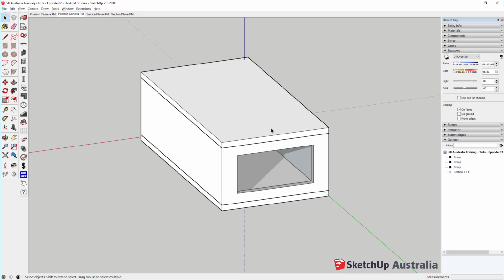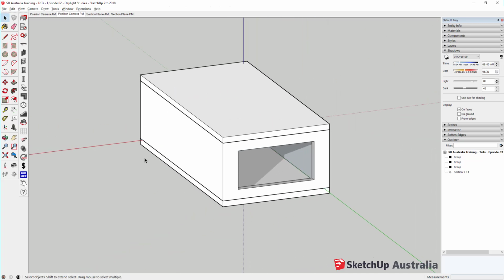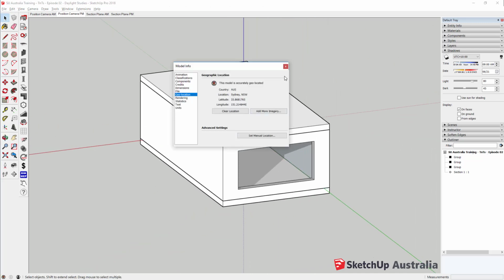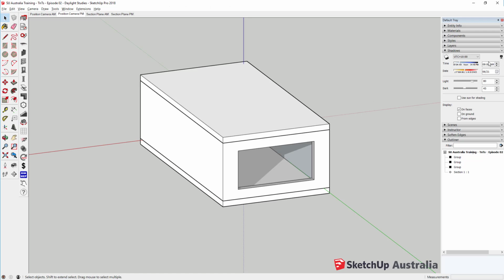Here, we have a very simple example building that I've geolocated in Sydney. Look in through the window as I change the model time and you'll notice how the shadows shift through the day. If we want to visualize this effect from a standard floor plan perspective, you might initially consider using a